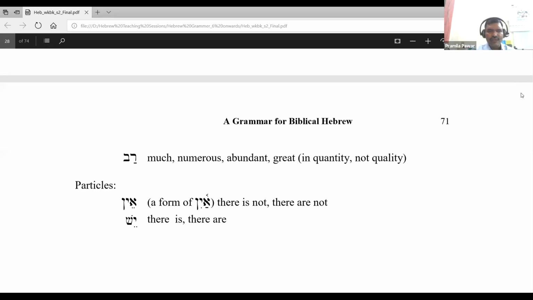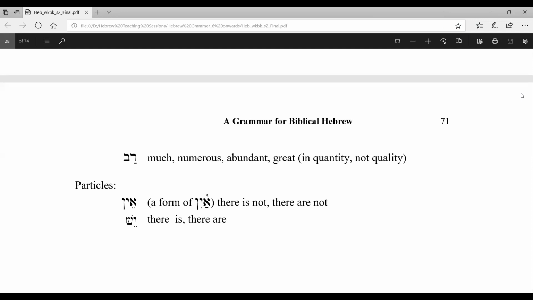Particles we are going to say. In. In means there is not, there are not. They are not. And their form is sometimes Ain.